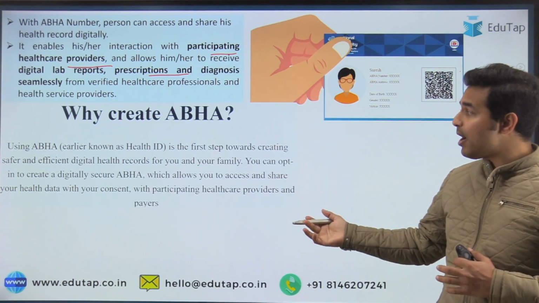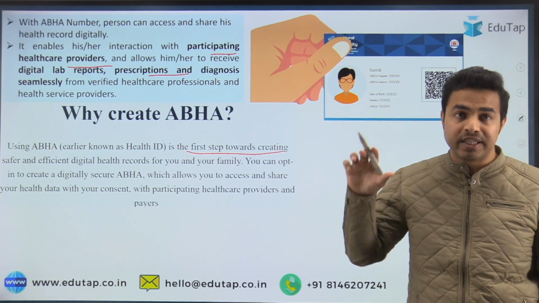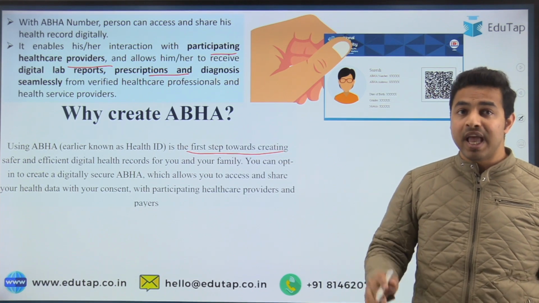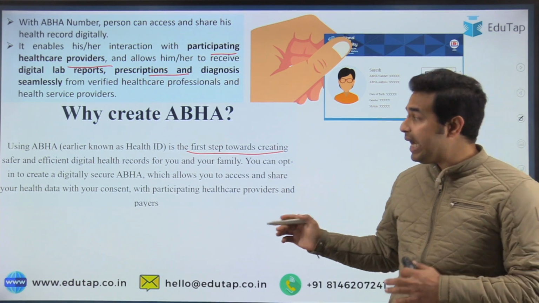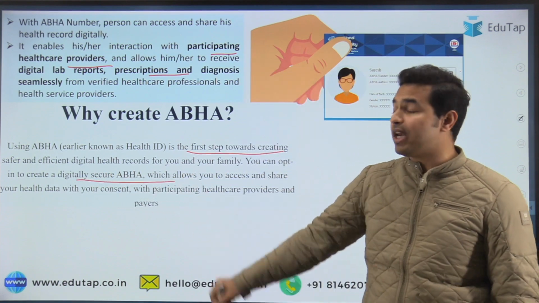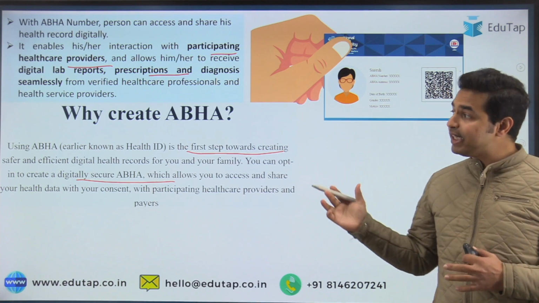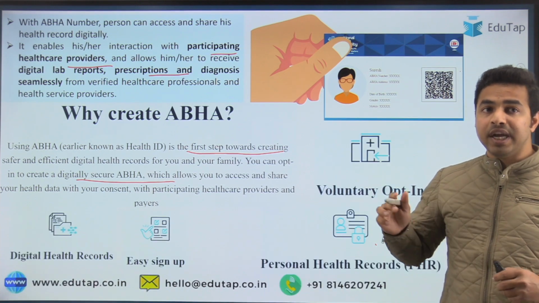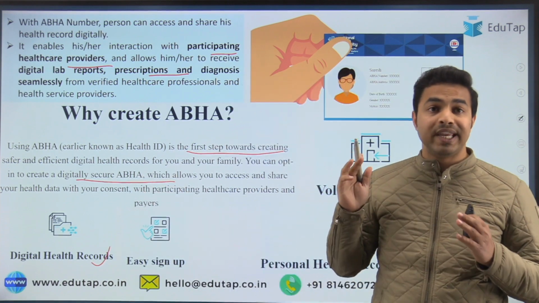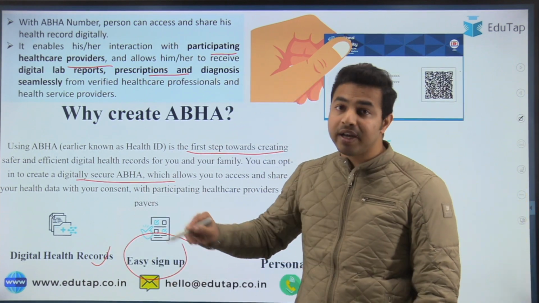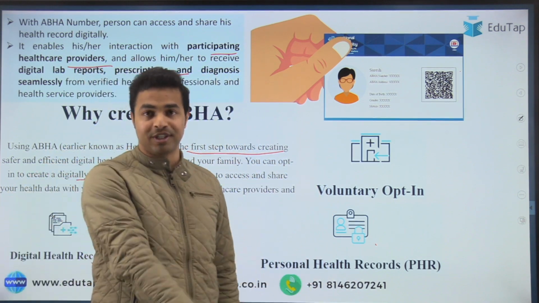See, using the ABHA is a first step towards creating a safer and efficient digital health record for the person as well as his or her family. You can create a digital secure ABHA which allows you to access and share your health data, which we have already discussed. It is really going to help in keeping digital health records. It is very easy to sign up, and a person can voluntarily opt in and opt out from these ABHA numbers as well.